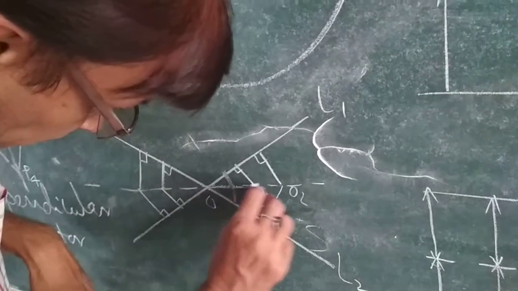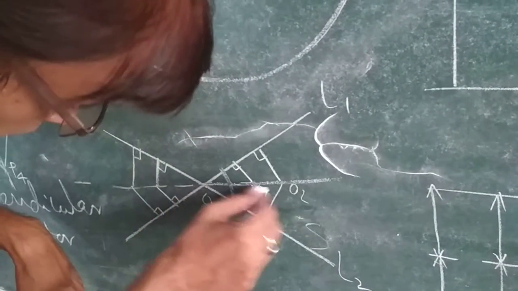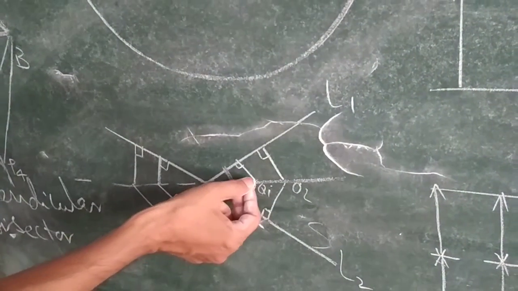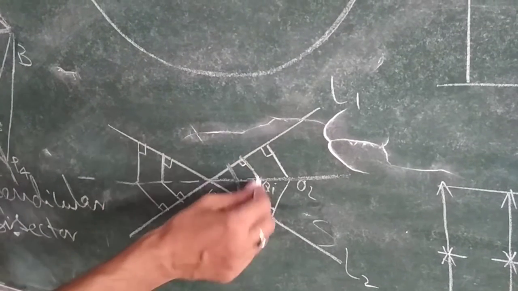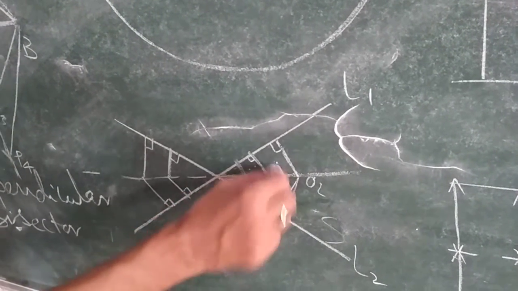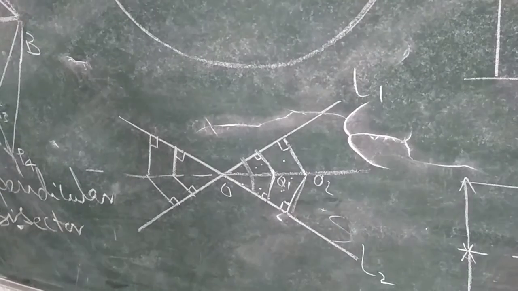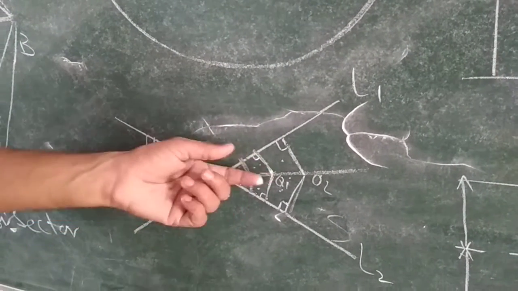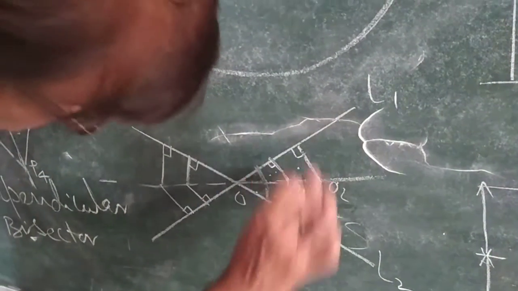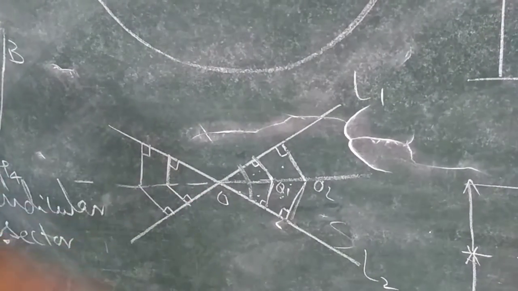This line is known as the angle bisector because all the points on this line maintain a fixed distance from this line to this line, and from this line to this line. All these triangles are congruent by RHS congruency, so these distances are equal. This distance is equal to this distance, and this is equal to this distance. So in this way it moves.